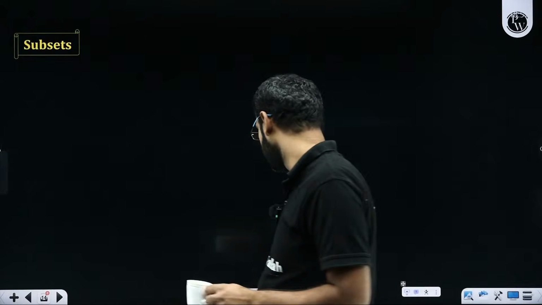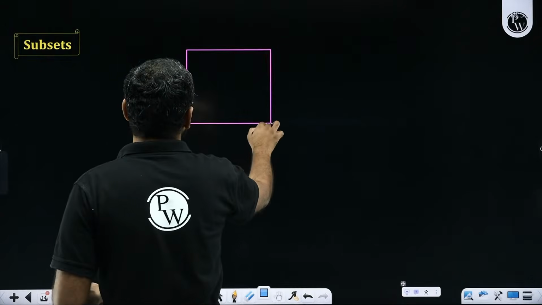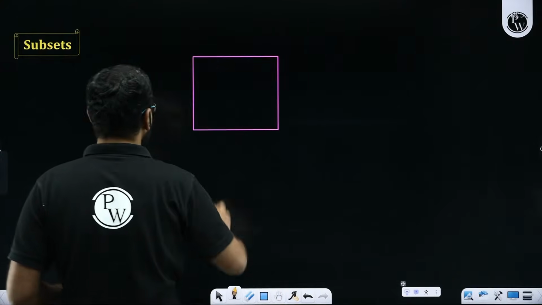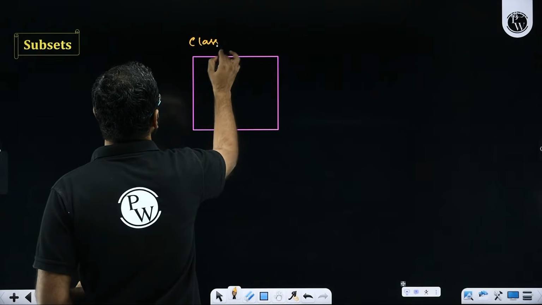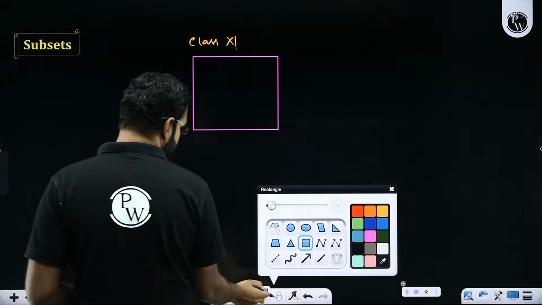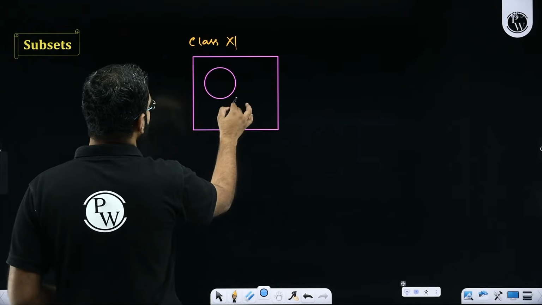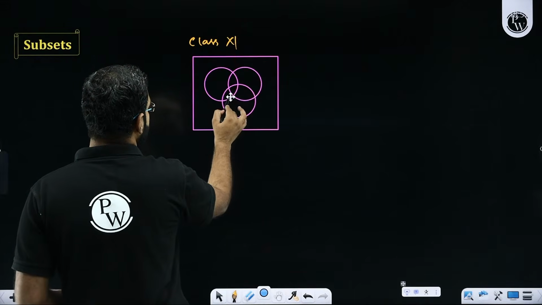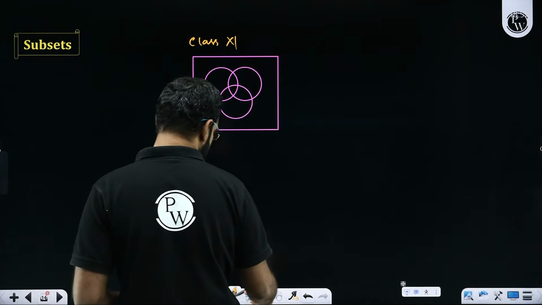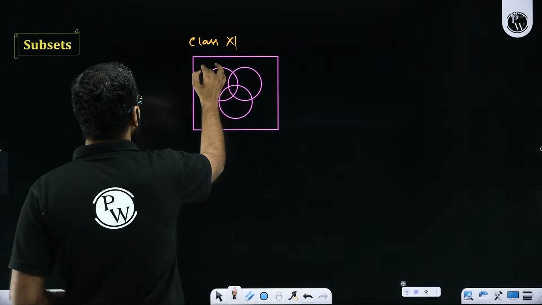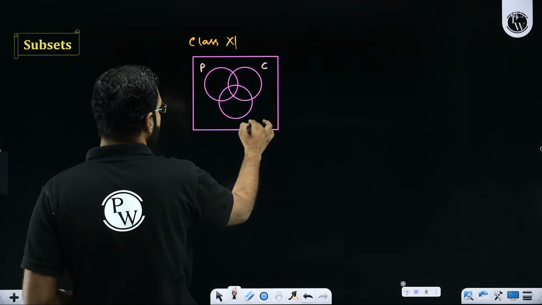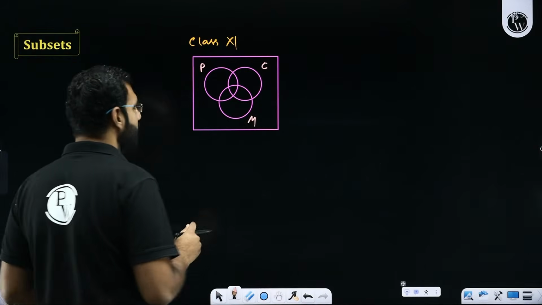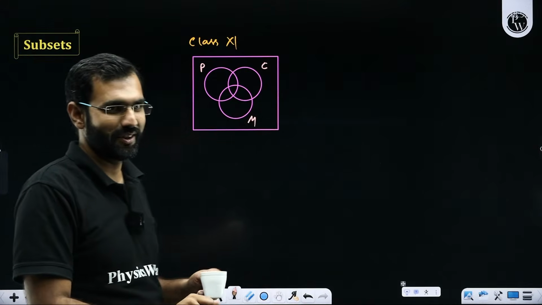What did I just say? I said you have your class, and in your class there are students. So let's say this expression here denotes the students of your class. So this is our class 11th. So in this class, I am categorizing students into three categories. One who like physics, other who like maths, and third who like chemistry. So there are students who like physics, there are students who like chemistry, there are students who like maths, and there are students who like none of these three subjects.